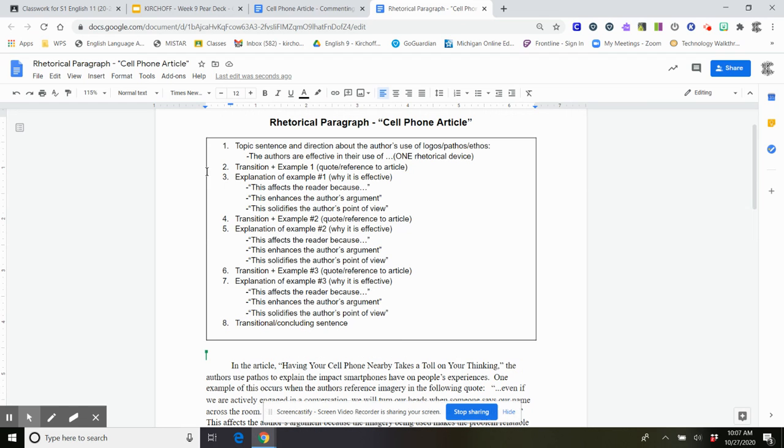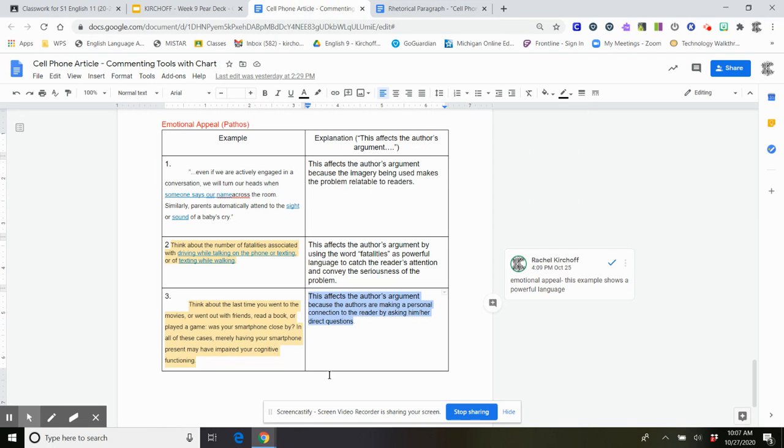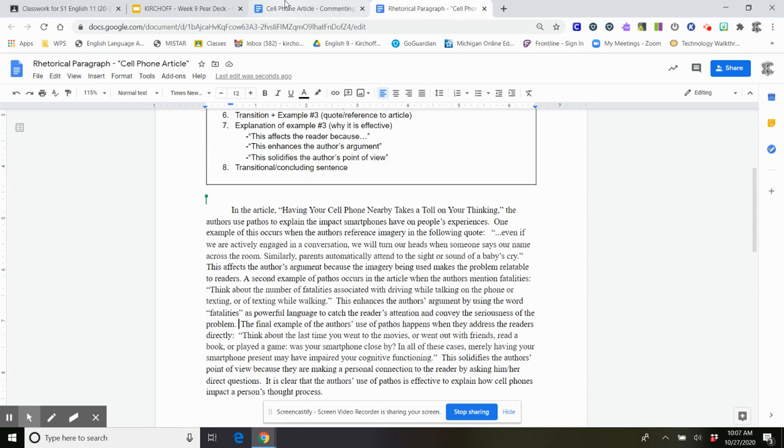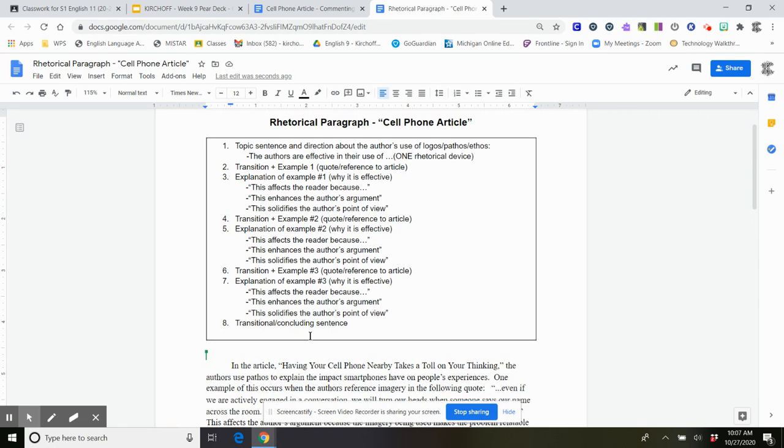So I used this as my template. I used the sentence starters here, and I used my chart to write this paragraph. So if you've completed the commenting tools assignment and you've completed the chart at the end, this shouldn't be too difficult to put together. All you're really doing is coming up with your topic sentence, your concluding statement, and you're putting what's in the chart together with the sentence starters in this box.